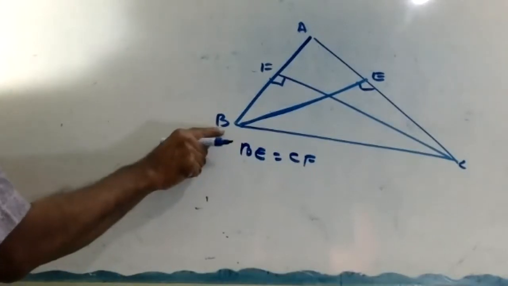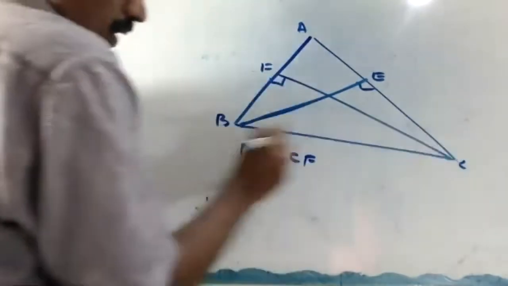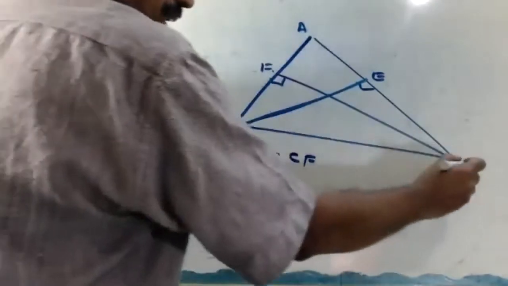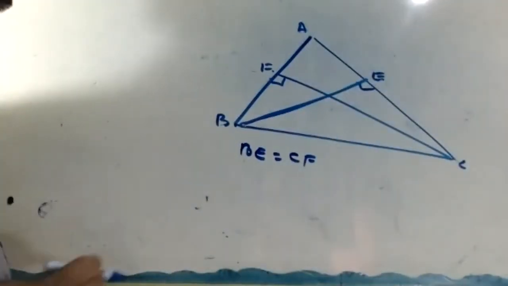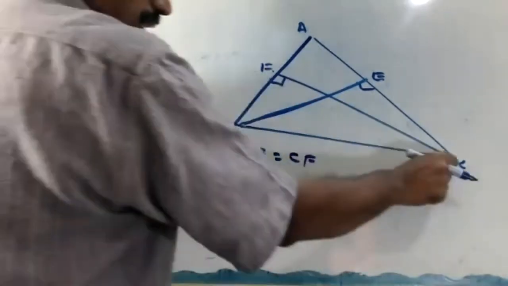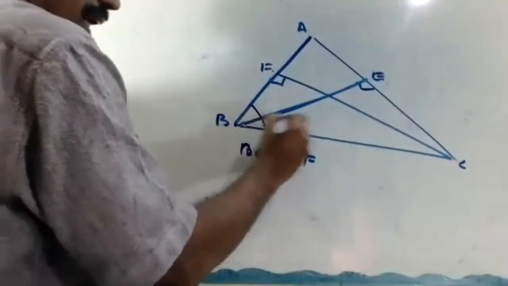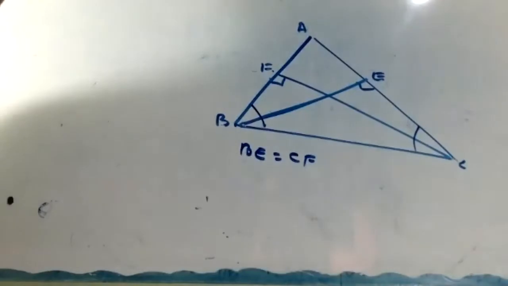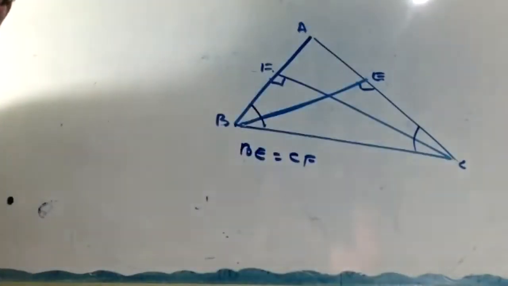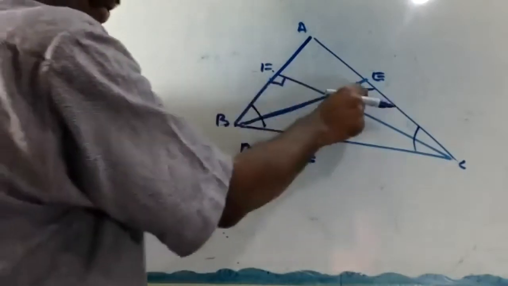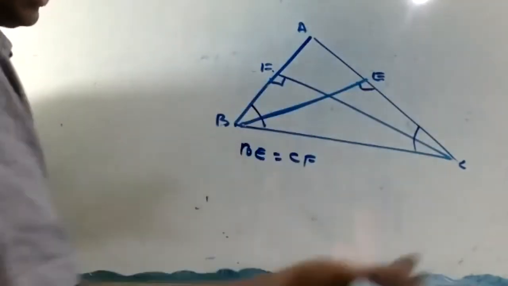In triangles BFC and CEB, this angle is equal. Why? AB equal to AC, angles opposite equal sides are equal. Angle F equal to angle E, 90 degrees. BC common.